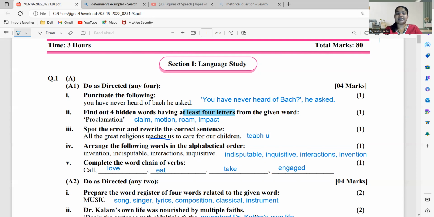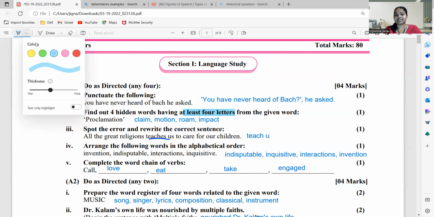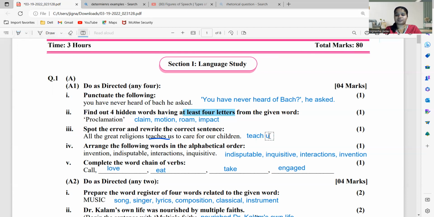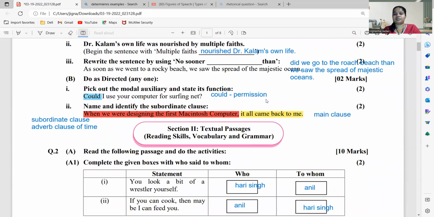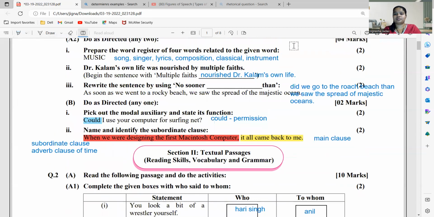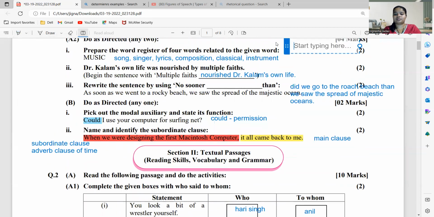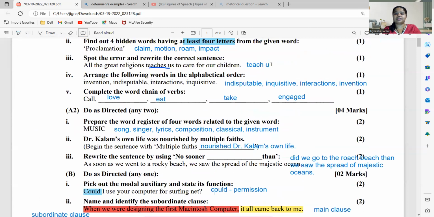So it would be teach us and not teaches us.